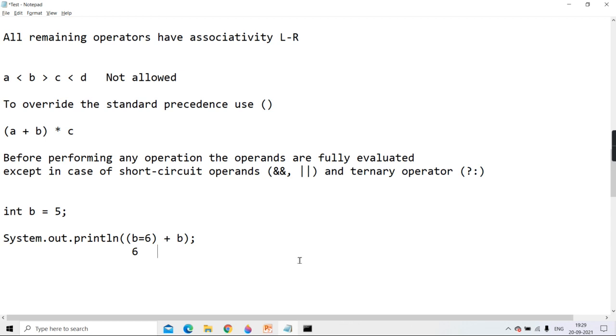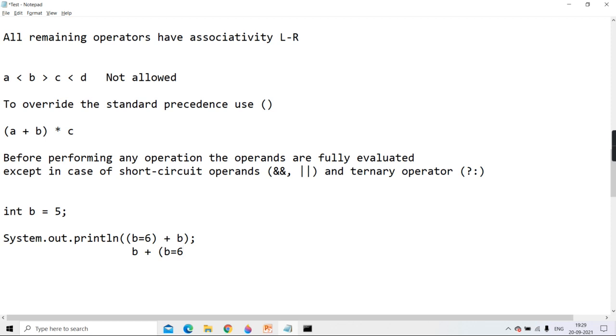But when I wrote b plus bracket b equal to 6, was the answer 12 or 11? It was 11, because first it evaluates this b, whose value is 5. Then it comes here and assigns 6 to b, so the value of b is now 6, and then it adds. But don't try to apply the same rule in C++. There the rule is different. In Java, this is the rule.